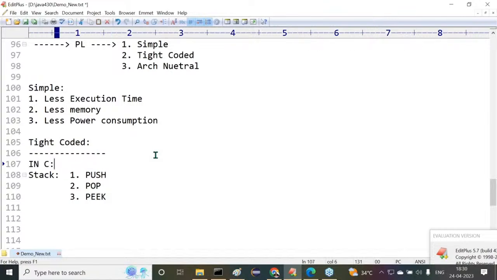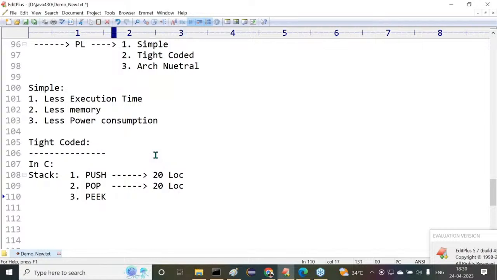In the C programming language, I'm asking this question to you. Don't try to answer, it is just general knowledge. To perform the push operation, on an average we are going to take nearly 20 lines of code. To perform pop, again 20 lines of code.